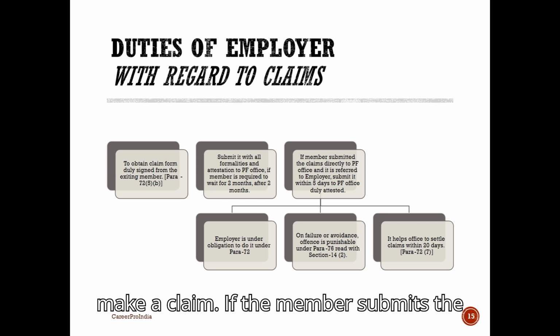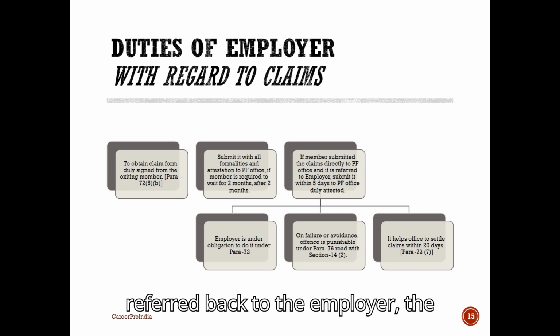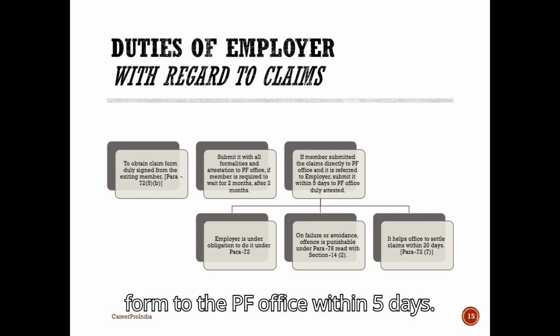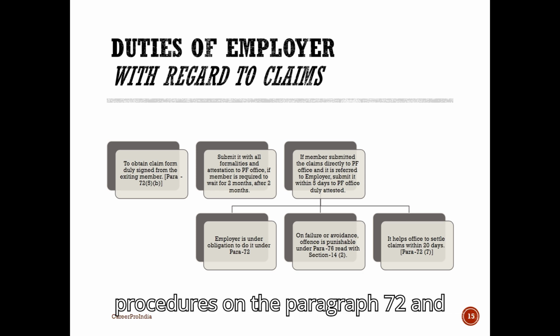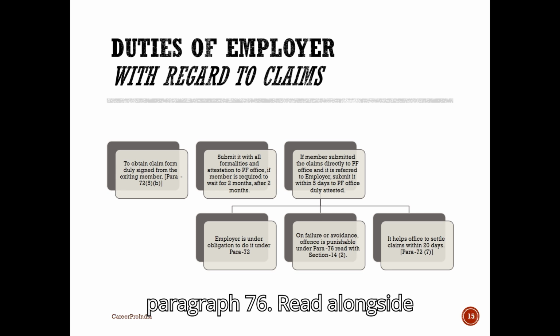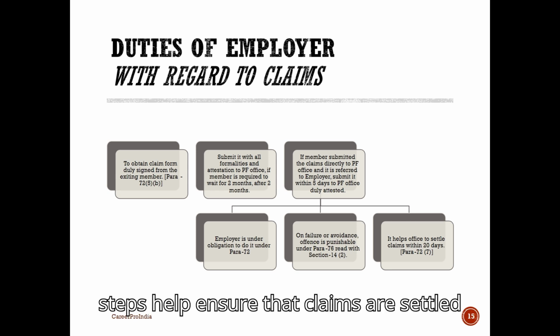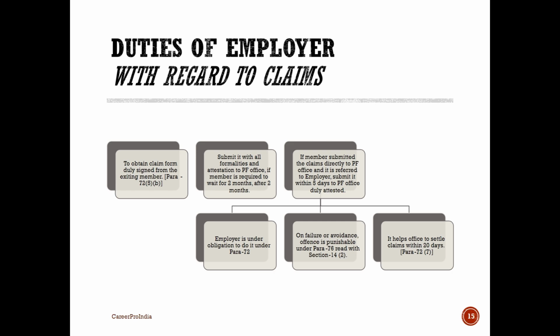If the member submits the claim directly to the PF office and it's referred back, the employer must return the duly attested form to the PF office within 5 days. The employer is obligated to follow these procedures under paragraph 72, and failure to comply is punishable under paragraph 76, read alongside Section 14(2). These steps help ensure that claims are settled within 20 days, as outlined in paragraph 72(7).